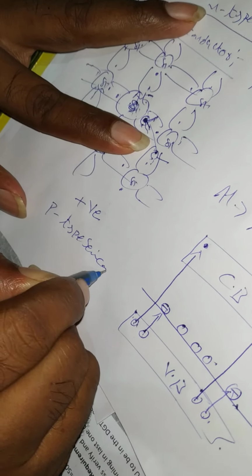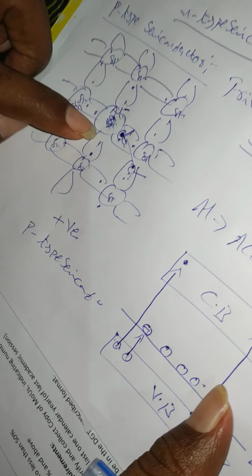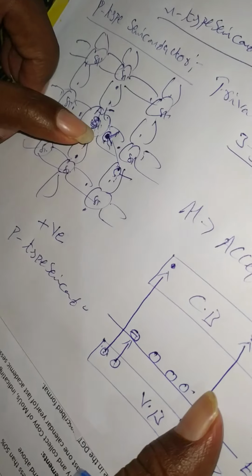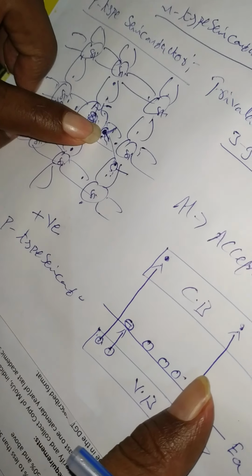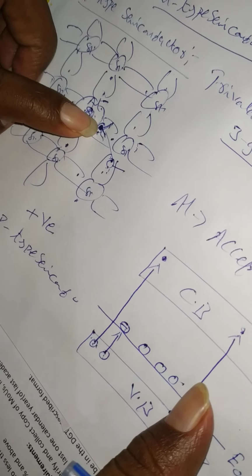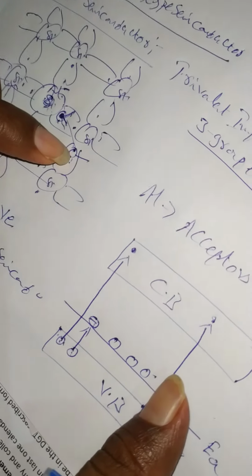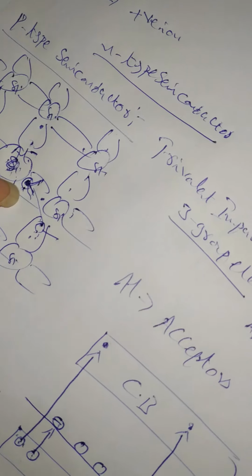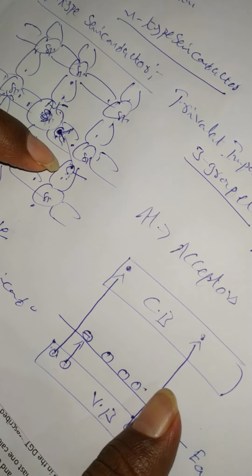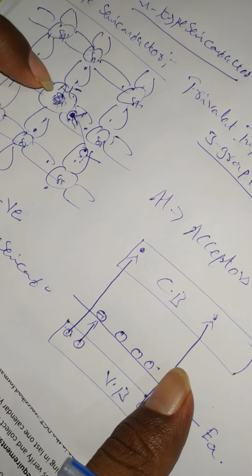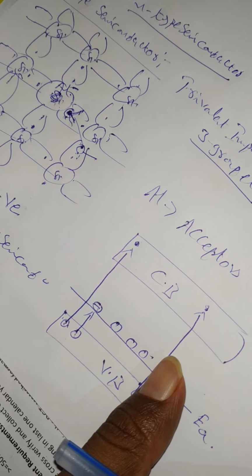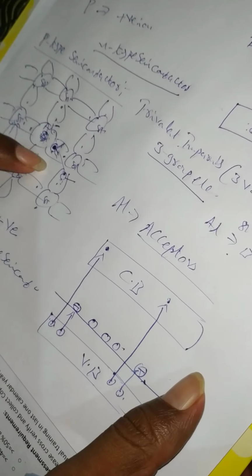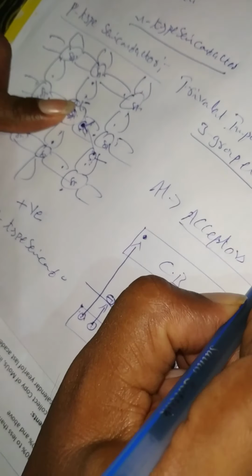So here the concept is that the requirement of silicon is 4, but we are giving a 3 valence atom. So 1 covalent bond will be incomplete. To complete that incomplete covalent bond, the aluminum atom accepts an electron from the surrounding silicon, completing the fourth covalent bond by forming a hole. Aluminum accepts the electron from the surrounding silicon, that's why these are called acceptors. By accepting the extra electron, it becomes a negative ion.